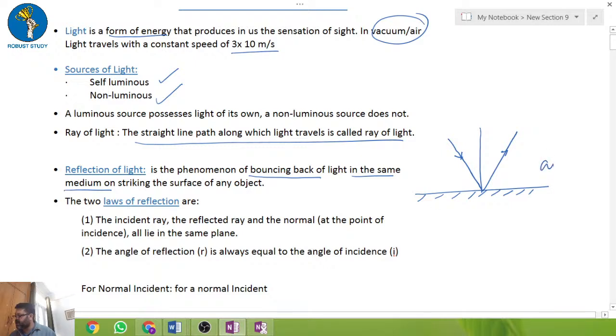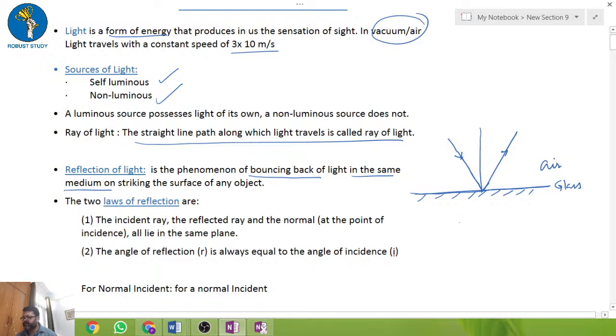So this is air, this is glass. After striking the glass, the light ray bounces back again. This is called reflection. And we have two laws.